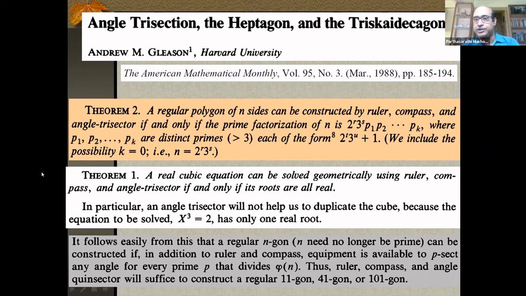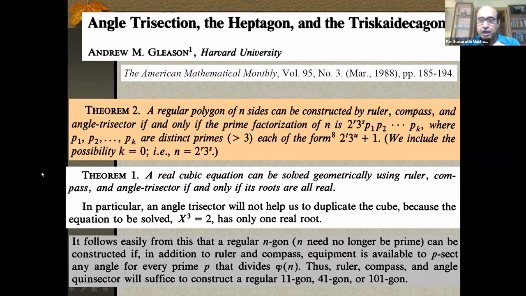Phi is the Euler totient. So for the n-gon, you first calculate phi of n and see the prime divisors of this number. If you have an instrument which p-sects an angle, that means equally divides the angle into p equal parts, then it is constructible by the ruler, the compass, and that particular instrument, a p-secting instrument, like a trisector.